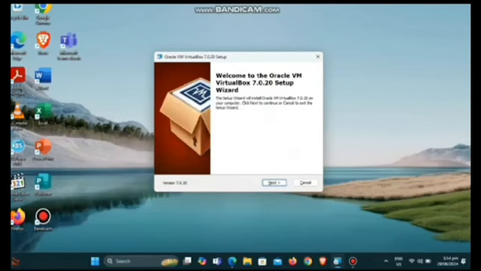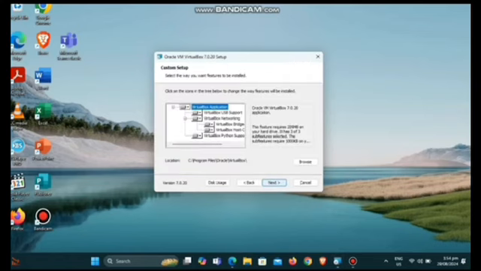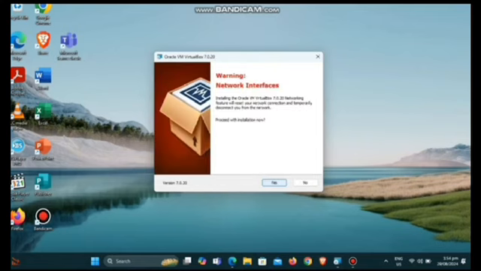First, you can choose your language, then click OK. After that, click Next. Then check your directory files. If you don't want to change it, click Next. And you can now proceed to installation.